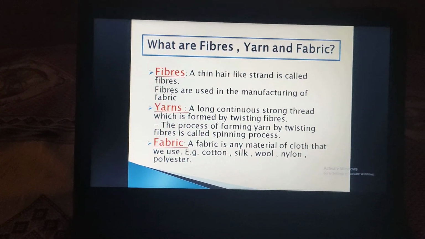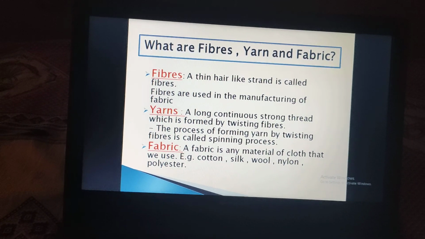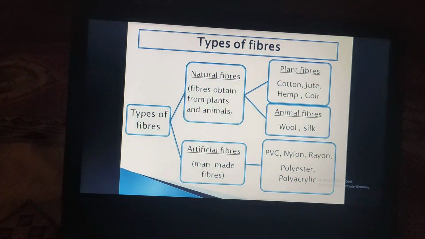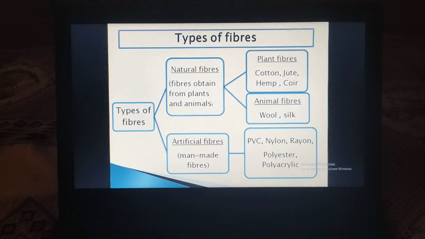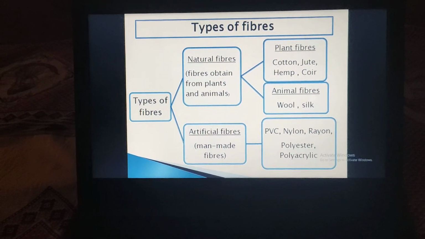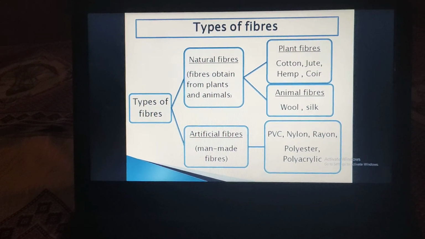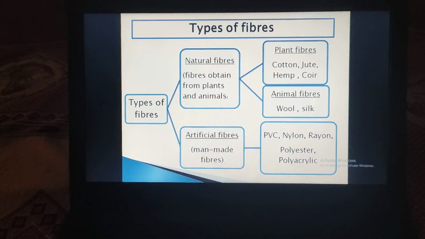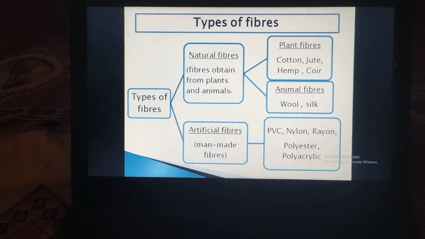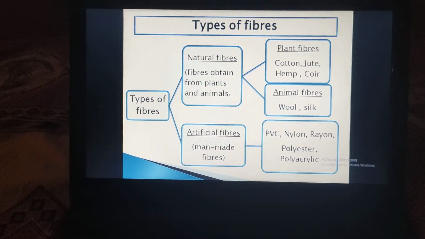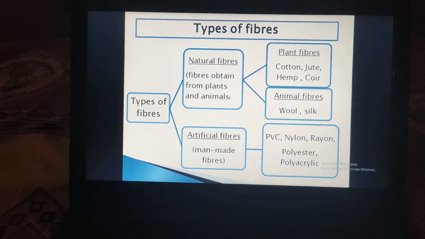So I can say that various types of fibers are available. Okay, so let's understand the fibers in detail. Here it is written a small flow chart, that is types of fiber. Different types of fibers are available, so that's why it is categorized mainly into two types, that is natural fiber and artificial fiber. Natural fibers means the fibers obtained from the plants and animals, which are easily available. Artificial fibers means what? Man-made fibers are known as artificial fibers.